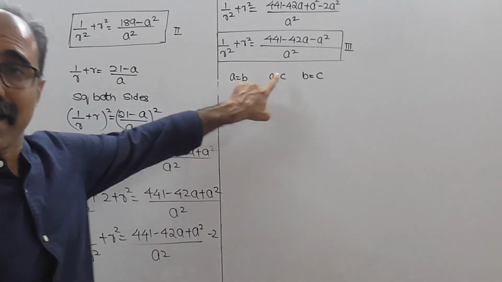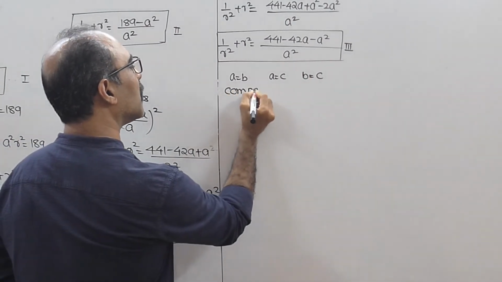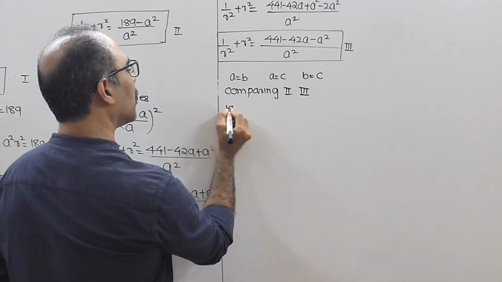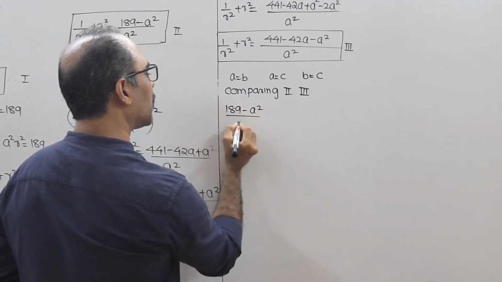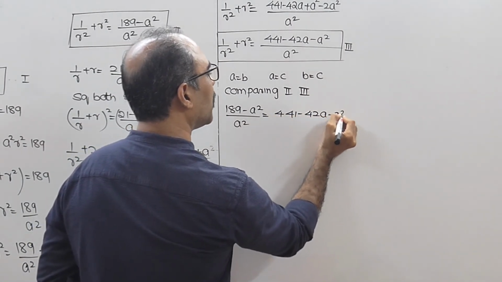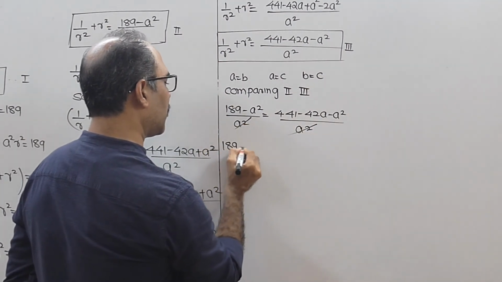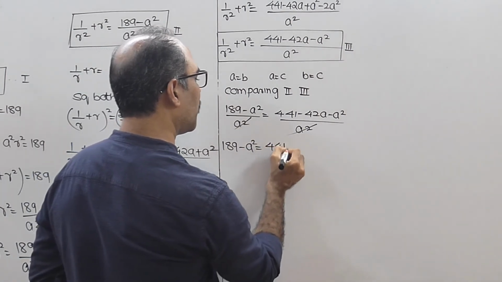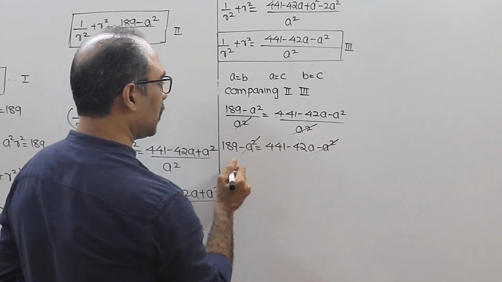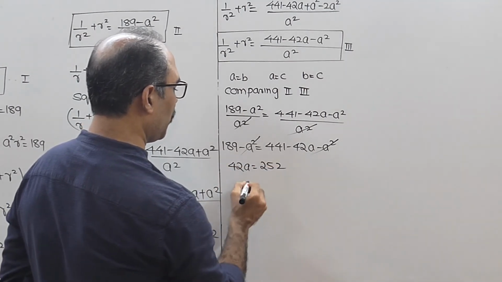If A equal to B and A equal to C, it means that B equal to C. So if I use that logic, I will write here: comparing 2 and 3, I get (189 minus A square) upon A square equal to (441 minus 42A minus A square) upon A square. A square cut. I get 189 minus A square equal to 441 minus 42A minus A square. Minus A square cut. I think you get 42A equal to 252.